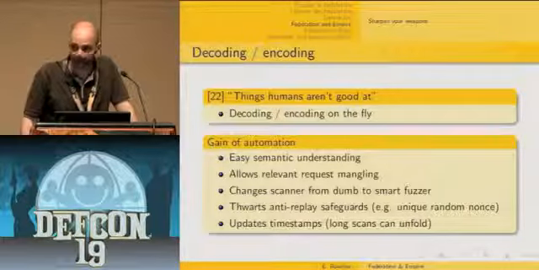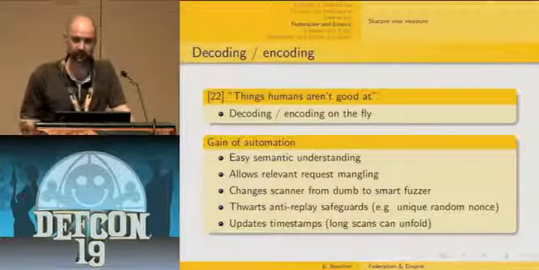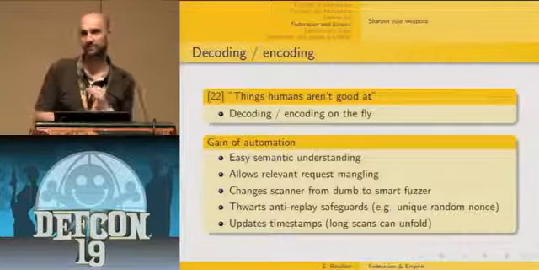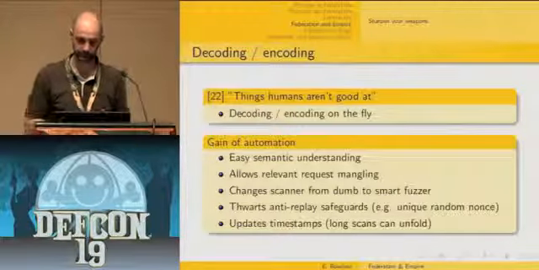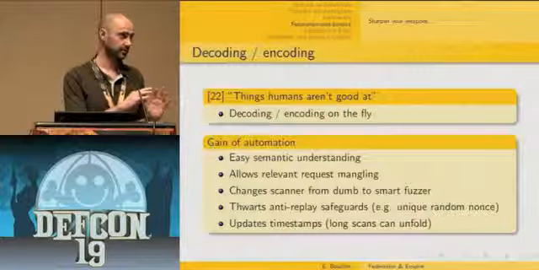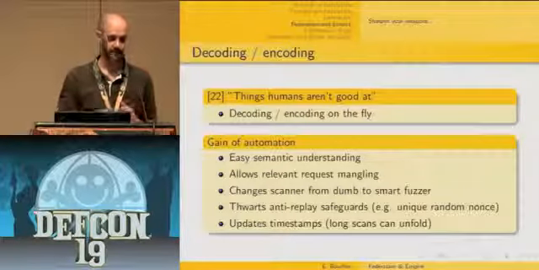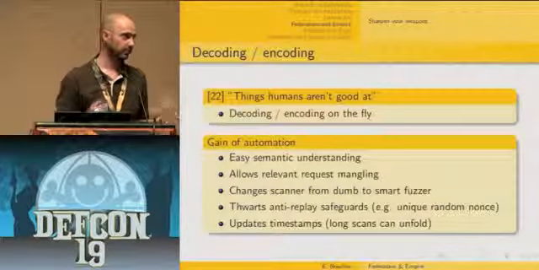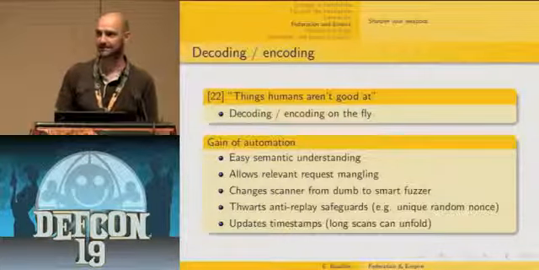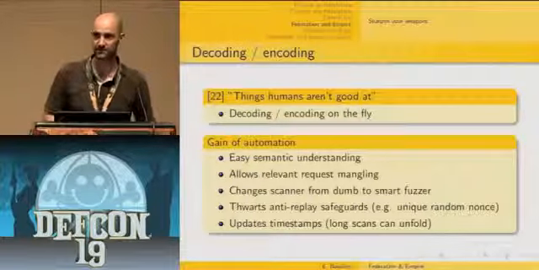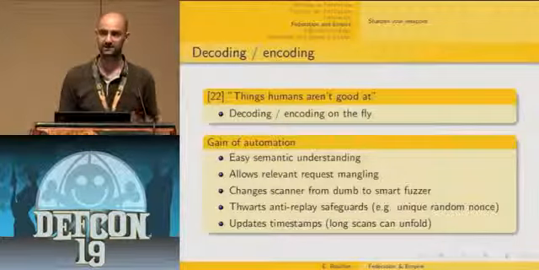So we still need to adapt our toolset, and there is one area where this adaptation proves to be very, very useful: when encoding and decoding a SAML token. The gain of this encoding and decoding touches several parts of the assessment and the efficiency of the web application scanner. First, having access in clear to the decoded SAML token allows you to more accurately understand the meaning of all these requests, what these tokens are made for, what attributes are involved, for which relying party. That helps understanding what is going on.